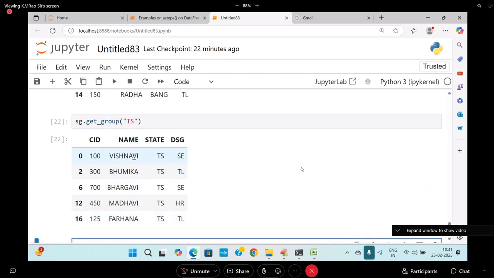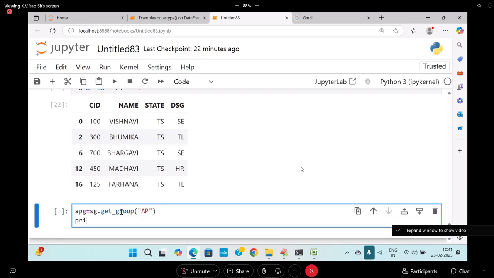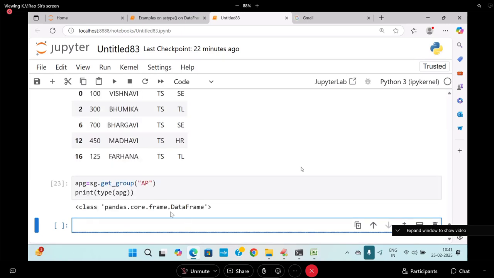What is this group type? Something like APG, AP group. Print type of APG. What is this again? Data frame.